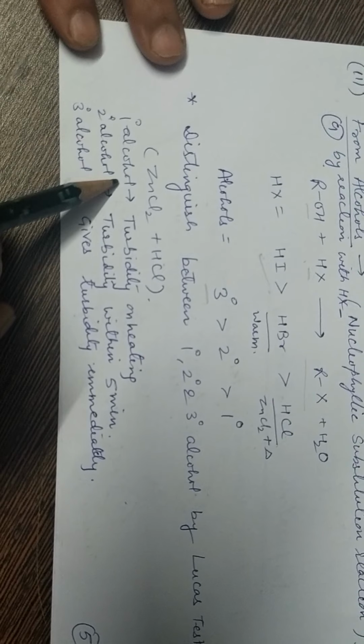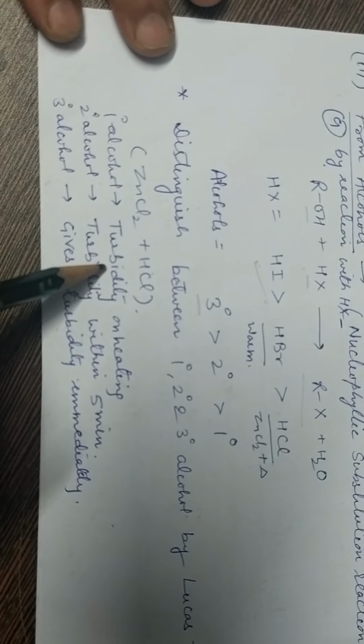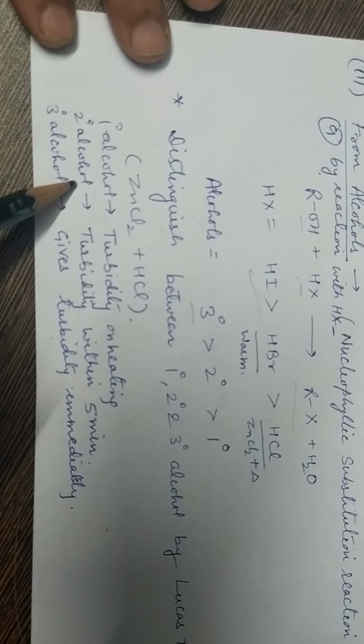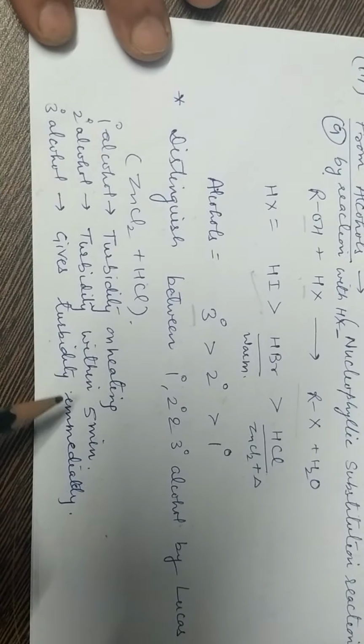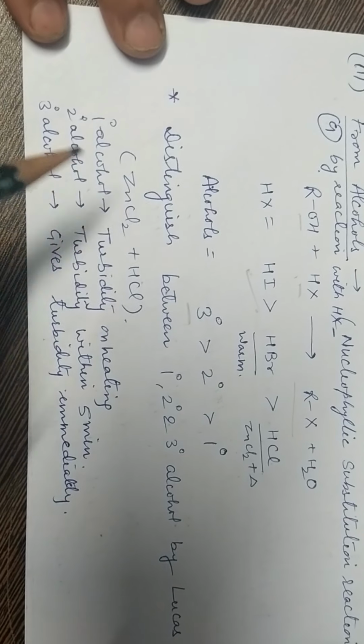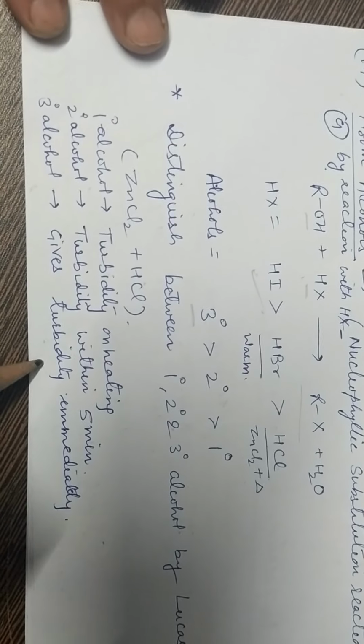Primary alcohols are least reactive, that's why the reaction with Lucas reagent only occurs on heating. Secondary alcohols are comparatively more reactive, that's why the turbidity or the reaction occurs within 5 minutes, but tertiary alcohols are most reactive, they immediately give turbidity.